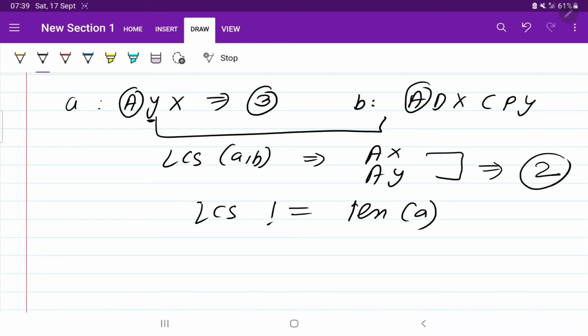Perfect. So I told you, you don't have to match all the elements. If you find the length of the LCS, then only your problem is solved. So this means the sequence pattern matching question is a question of LCS. You just have to think about how we can apply the LCS. So if you get the longest common subsequence between these two, then you can compare that with the length of string A. Okay, so sequence pattern matching is nothing but the LCS.